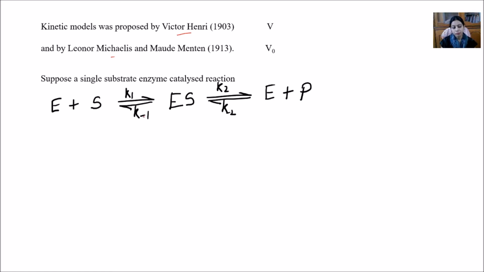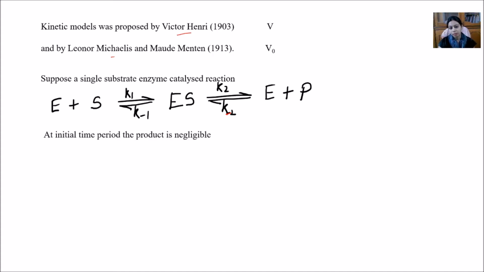In general we denote the forward reaction by the rate constant K1, and the reverse reaction is mentioned by K minus 1. Similarly, K2 represents the forward reaction where ES breaks down and the enzyme and product are released, whereas K minus 2 represents the reversible reaction where the product again combines with the enzyme to form the enzyme-substrate intermediate.